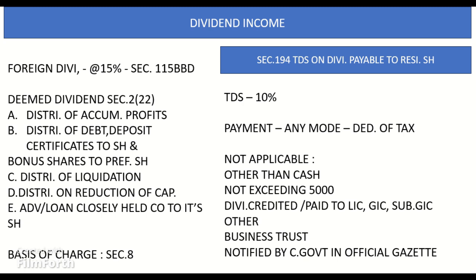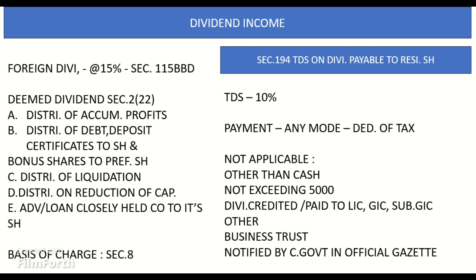Point 2. Distribution of debentures, deposit certificates to shareholders and bonus shares to preference shareholders. Any distribution of debentures, debenture stock, deposit certificates etc. by a company to its shareholders, or any distribution of shares by way of bonus by a company to its preference shareholders, shall be deemed to be the dividend to the extent the company possesses accumulated profits whether capitalized or not. Additional note: for the purpose of capital gains, the cost of acquisition of the above debentures in the hands of the shareholders shall be taken to be nil. Bonus shares given to equity shareholders are not treated as dividend.